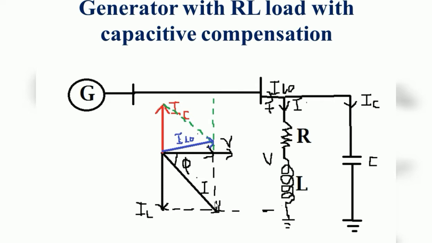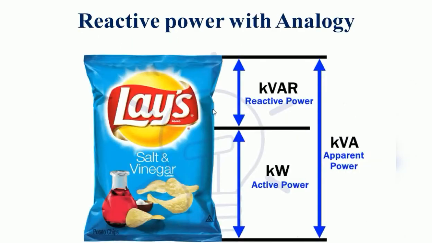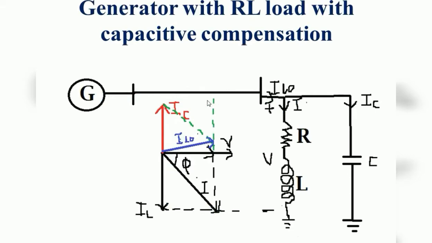Now draw a dotted line parallel to this IC, I am going to draw the line like this. Now from the IC, draw one parallel line with respect to this current I. The meeting point of these gives the resultant current I plus IC. It is nothing but the load current.